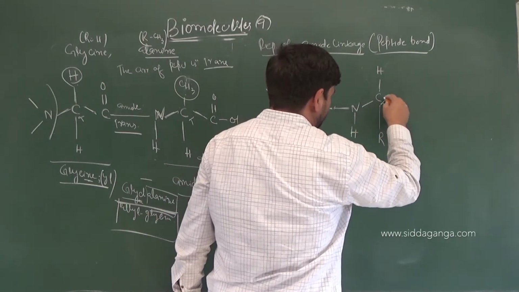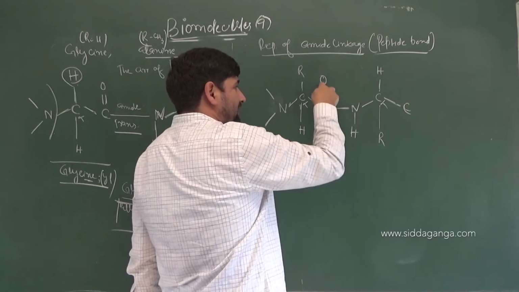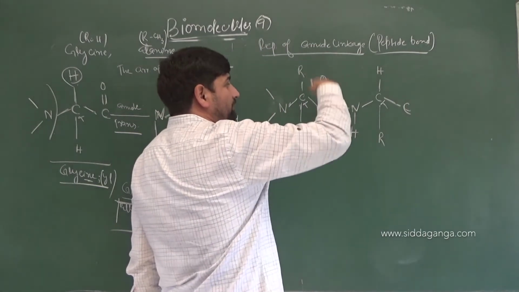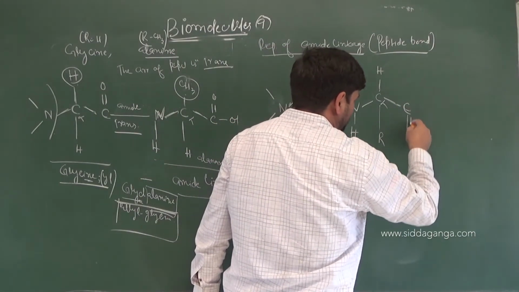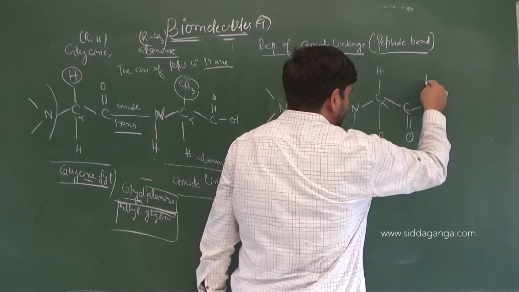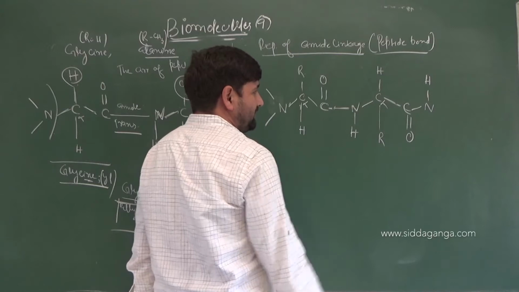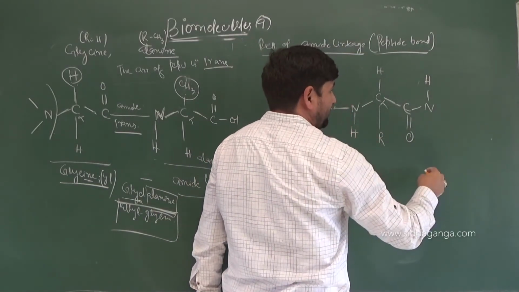What remains there? C. Now the CO, a while earlier the CO, suppose it was above the plane, it was projected above the plane. Now the next CO will be down the plane. This is C double bond O. Then again you will have NH. Trans configuration also. So if you continue this out, this will be now one more amino acid starting. Correct or not?